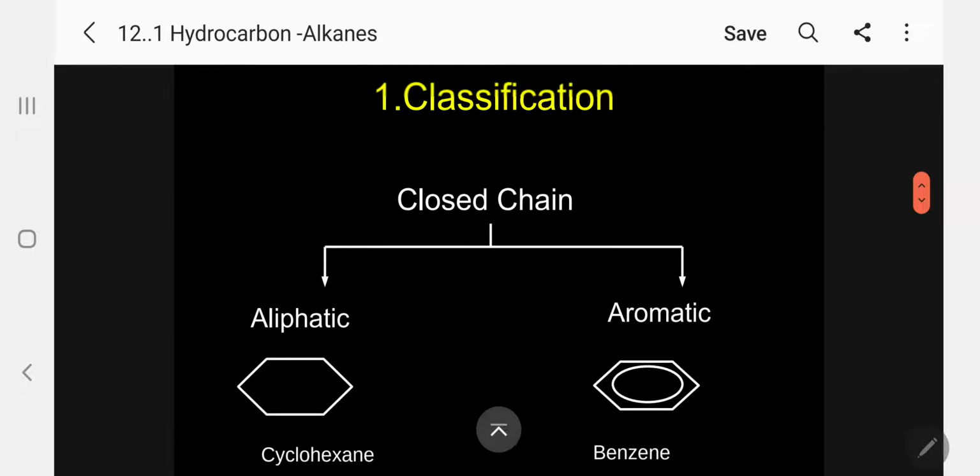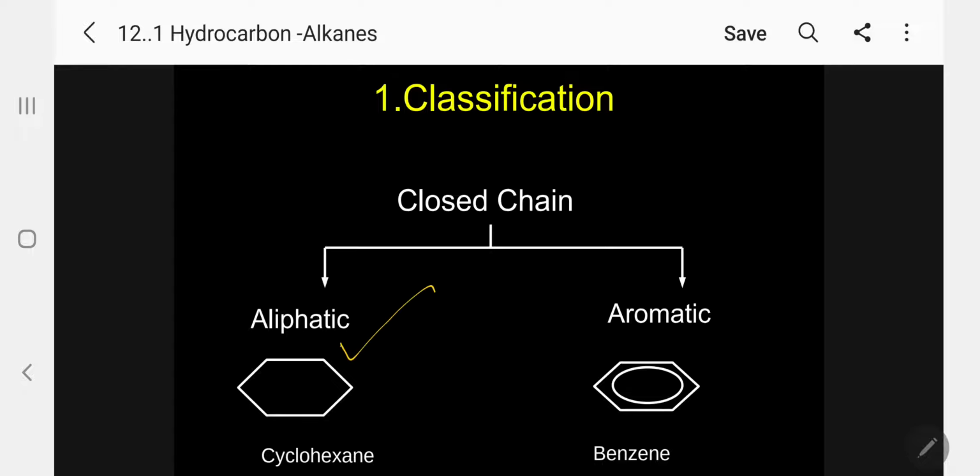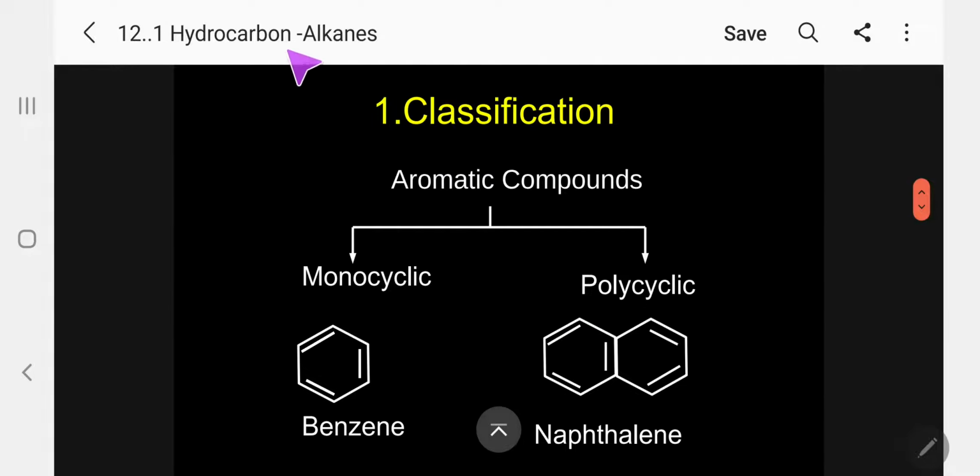So coming back to classification, kindly follow. I told you aliphatic and aromatic, closed chain. We have discussed open chain. Now coming to the closed chain: closed chain aliphatic is cyclohexane, aromatic is benzene. The benzene aromatic is common for all three hydrocarbons. Under the aromatic compounds, we can say monocyclic or polycyclic. Benzene is monocyclic; naphthalene, anthracene, etc. are polycyclic. Okay.